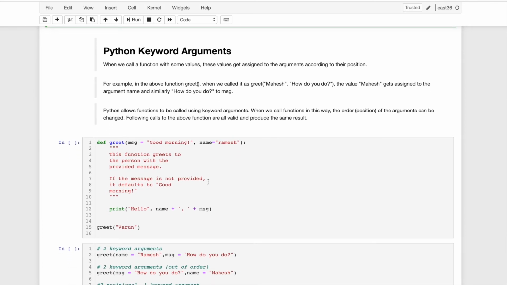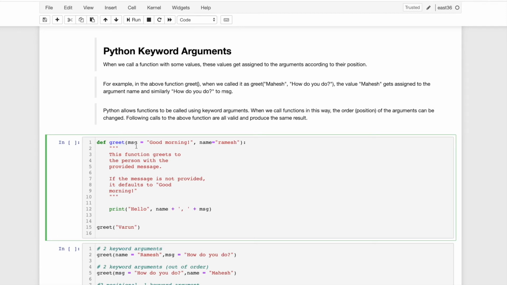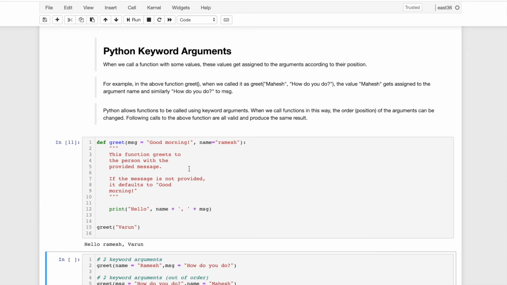So we discussed previously default arguments, like this is the key and this is the value, and it throws an error. Sorry, this is the key. We are passing two default arguments: message is good morning and name is Ramesh. So two key-value arguments we are passing and we are getting the result.